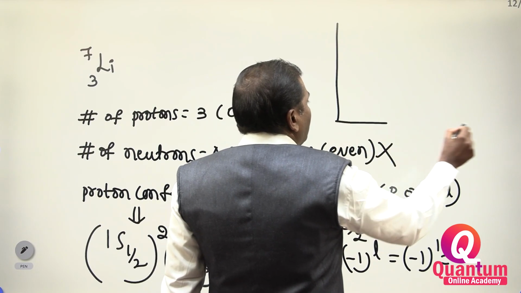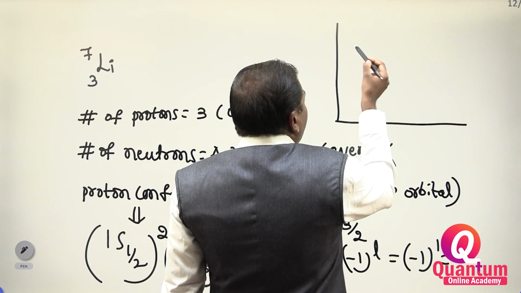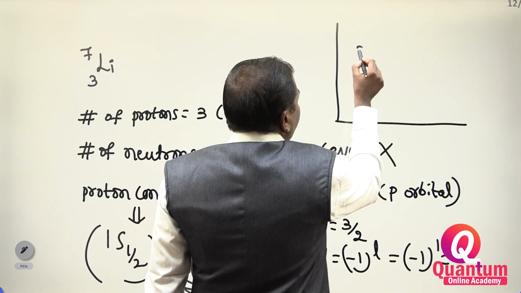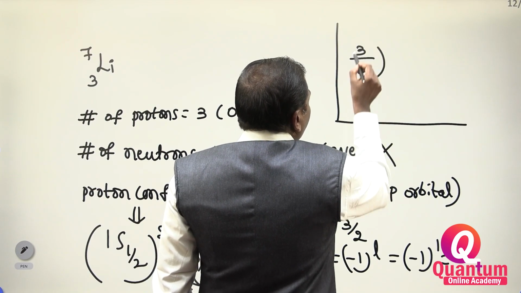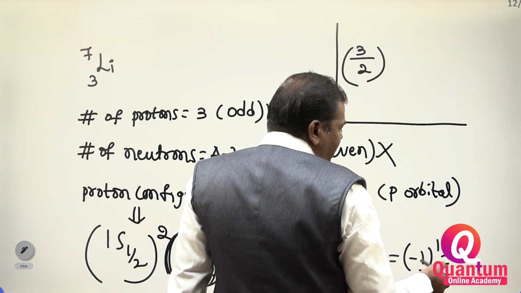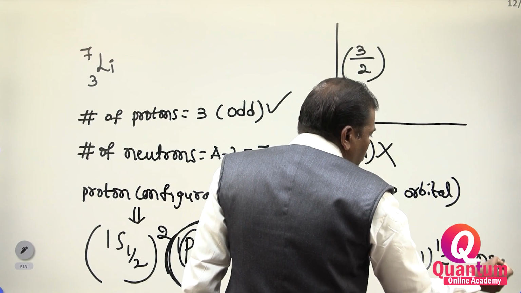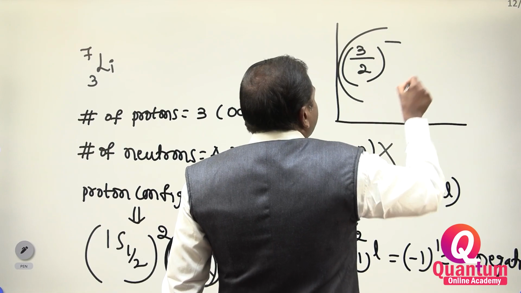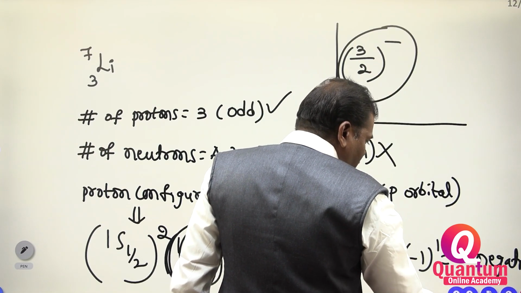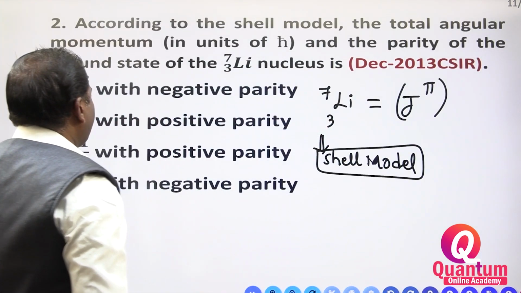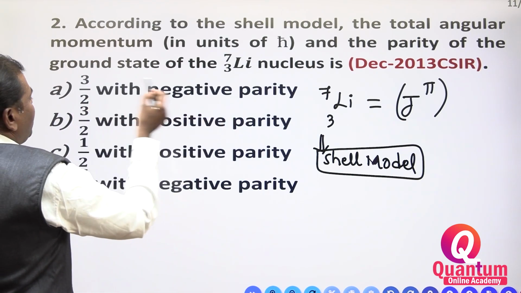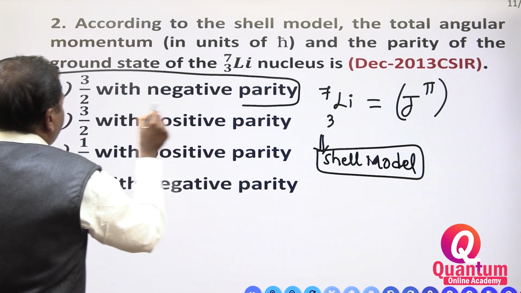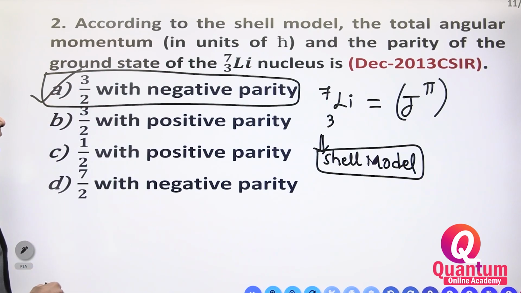Therefore, what are they asking? Parity and total angular momentum. Total angular momentum is equal to 3 by 2. Parity is minus 1 to the power of 1, which is negative. Therefore, 3 by 2 negative is the answer. Once you check it, option A is correct: 3 by 2 with negative parity.